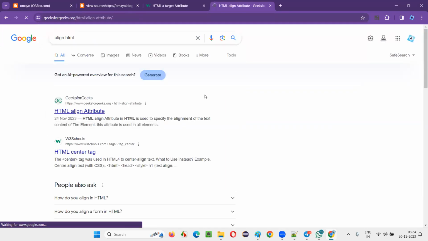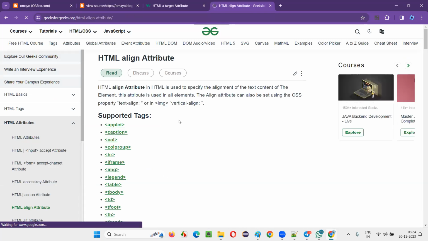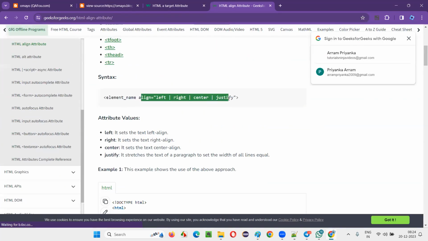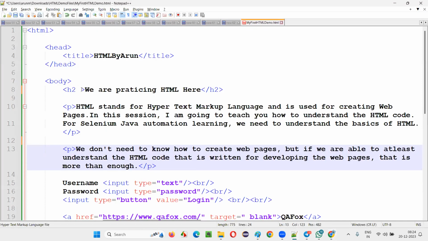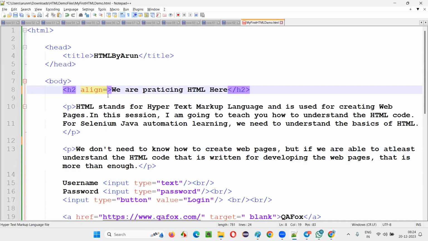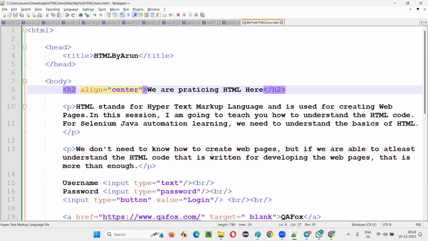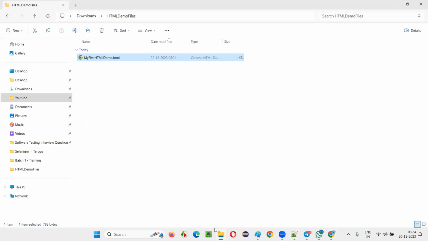The align attribute will be there, so you have to say center or something for that. So you see, align: left, right, center, justify will be there. You can use any of these values. So let's say we will write center. For example, this one only, we will write H2 align center. Save this. And I think I closed it, let me open that again.